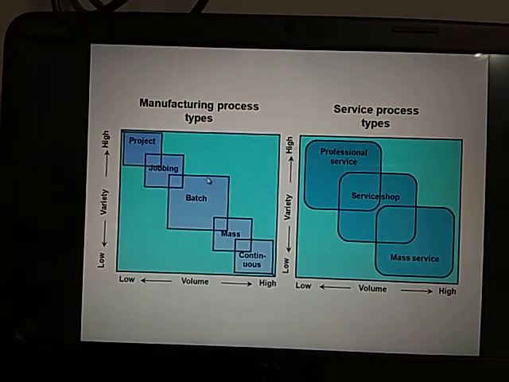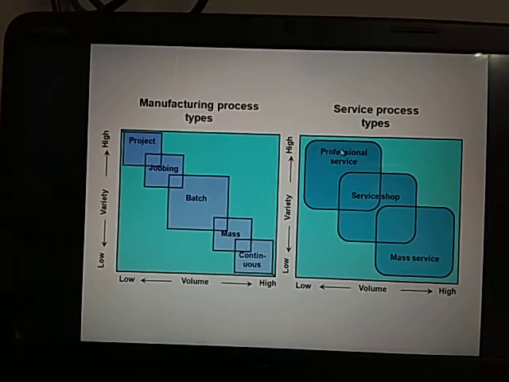So which is the biggest way of production of physical products? Batch production. So what are the manufacturing process types? Project process is there, job or jobbing process is there, batch process is there, next mass process is there, the last one is continuous.